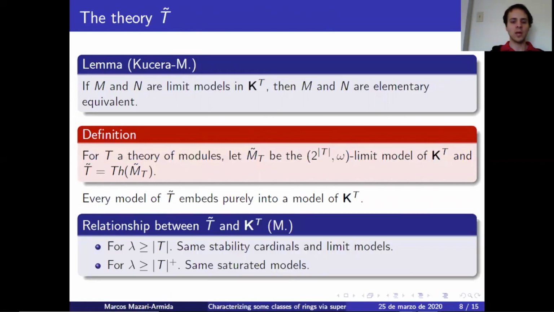So I proved some relationship between these two classes. For lambda greater or equal to T, they have the same stability cardinals and limit models. And for lambda greater or equal to T plus, they actually have the same saturated model. Because of this, we can take information from KT, send it to T hat, then do something in T hat, and then send it back to KT.